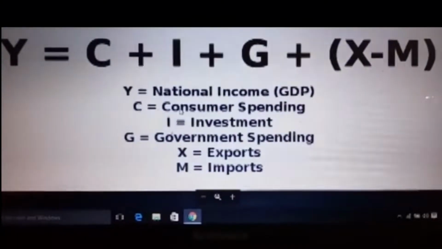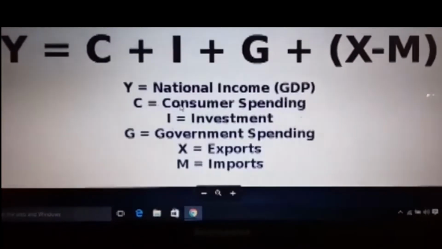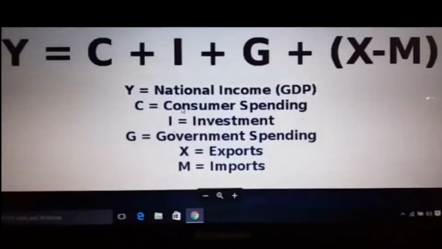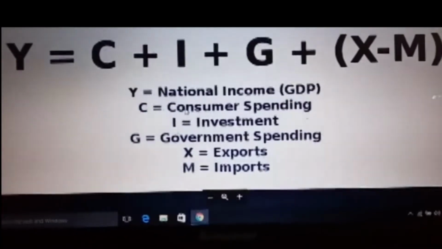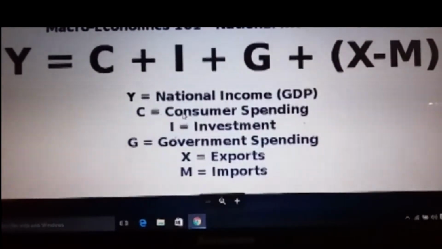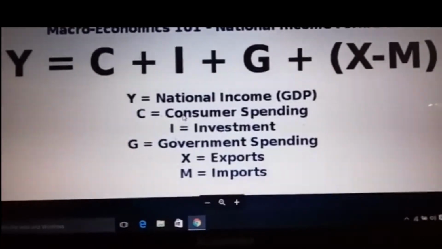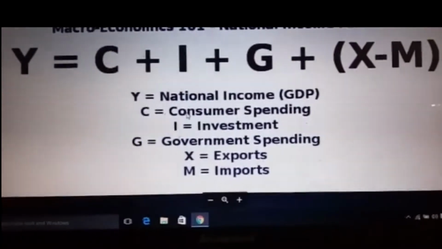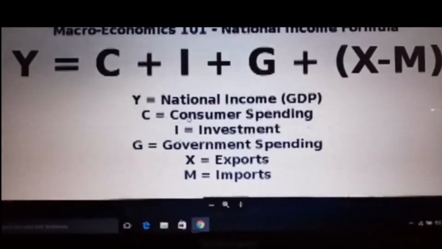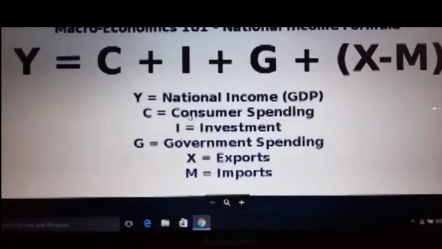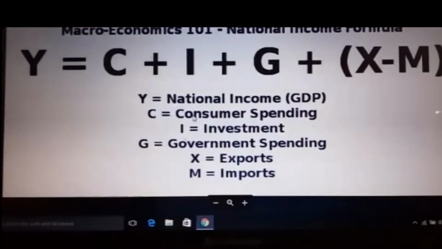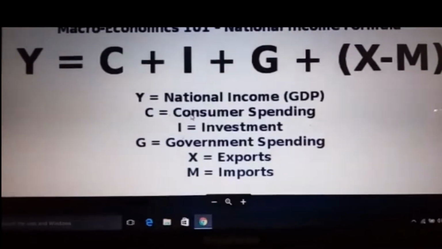I'll explain the formula for GDP. GDP, gross domestic product, is otherwise known as national income. So Y refers to income, and Y equals C plus I plus G plus X minus M. C refers to consumption goods, I refers to investment goods, G refers to government purchases, X refers to exports and M refers to imports.